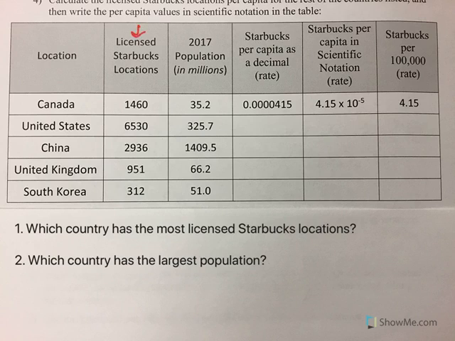So looking at this column here, most licensed Starbucks is here, which would be the U.S. I don't think that's surprising to any of us that we have the most Starbucks locations. But which country has the largest population? Well, population deals with this column. So we look down, China has the largest population. So they have the most people, they do not have the most Starbucks.